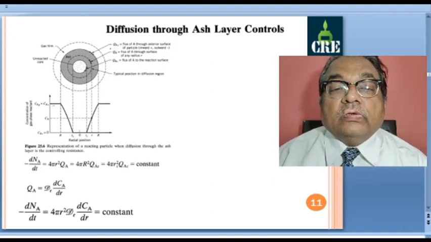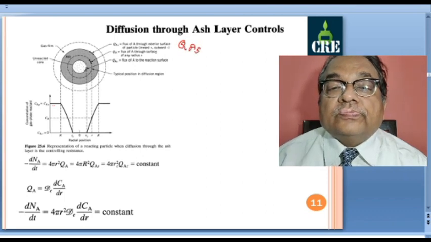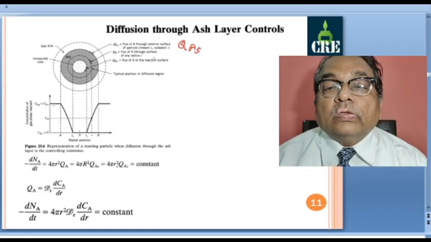So capital QAS, the first one, QA subscript S, is the flux of A through the exterior surface of the particle.